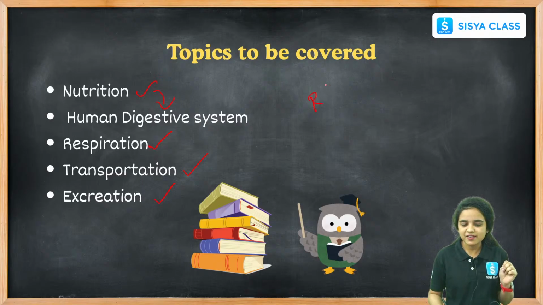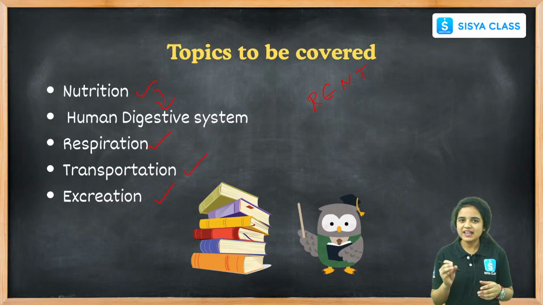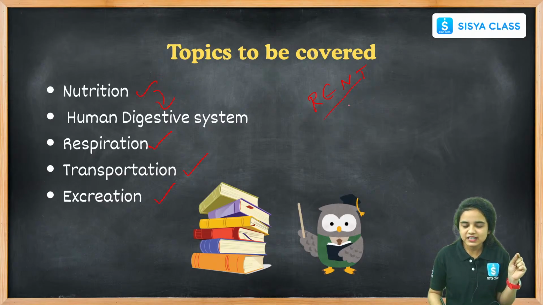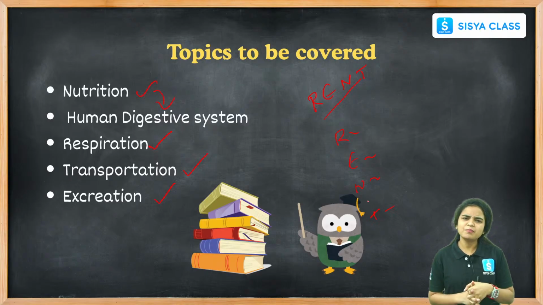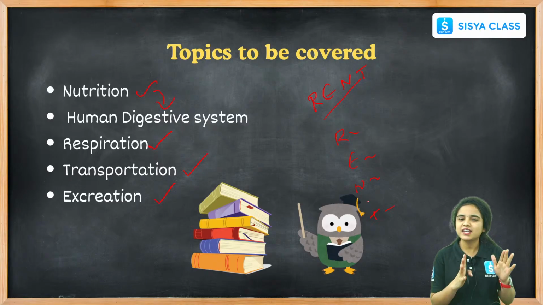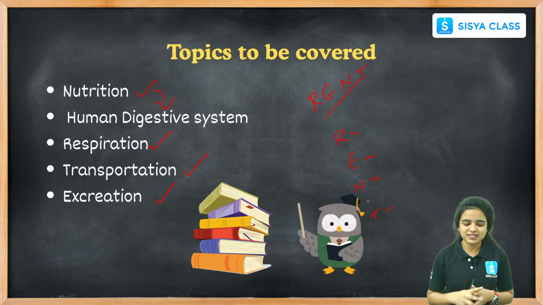Remember the word rent. When we live in a rental house, what do we pay? We pay rent. So this is how you have to remember the word rent. In rent, R stands for respiration, E stands for excretion, N stands for nutrition and T stands for transportation. So these are the 4 basic life processes that happen in every living organism. Let us learn each and everything in today's class.